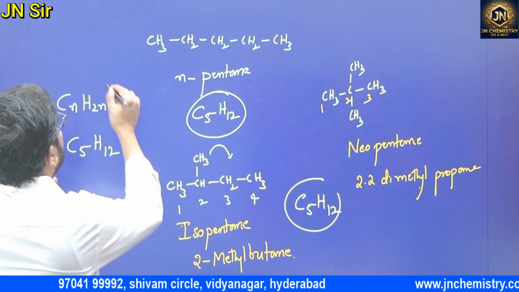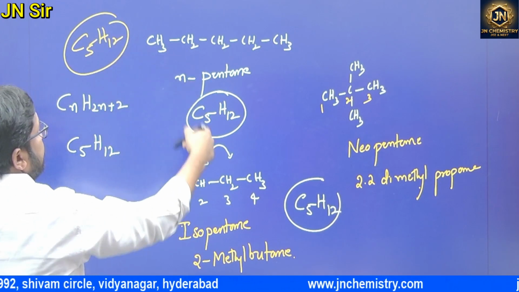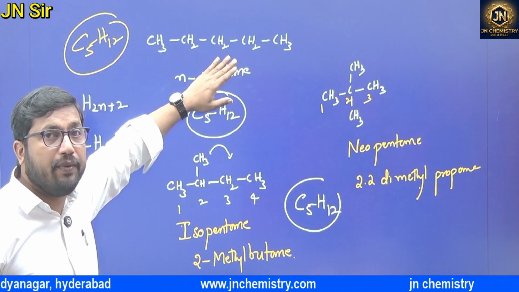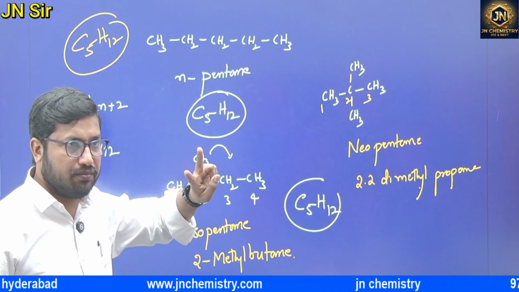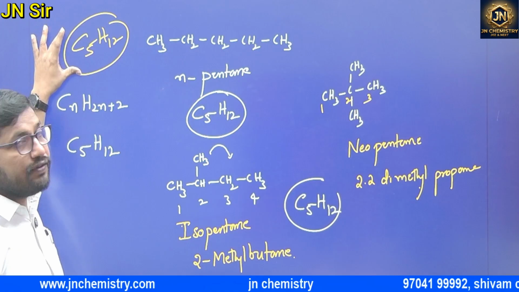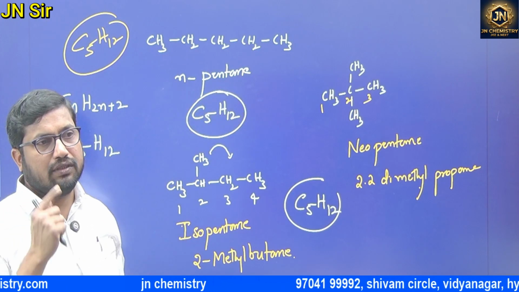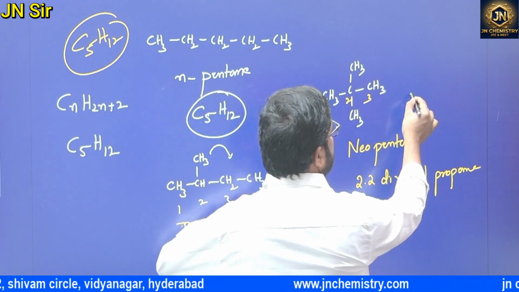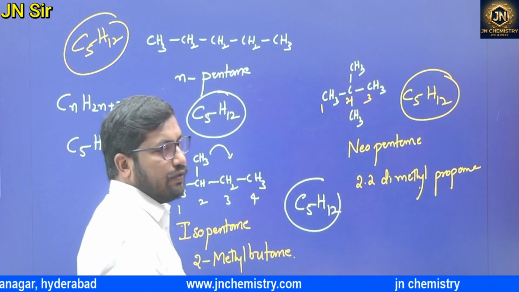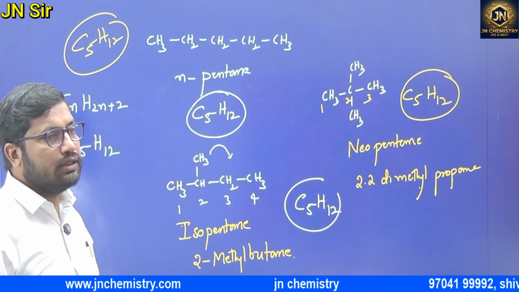If they give this structure and ask how many isomers, it means 2. For example, if the question is C5H12, how many isomers means 3. If they give N-pentane and ask how many isomers it has, we need to say 2, because we need not calculate. If they give the formula C5H12, how many isomers are possible means 1, 2, 3. Compounds have the same molecular formula but differ in their structure.